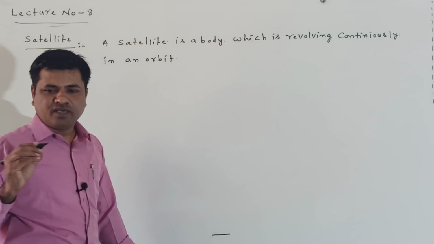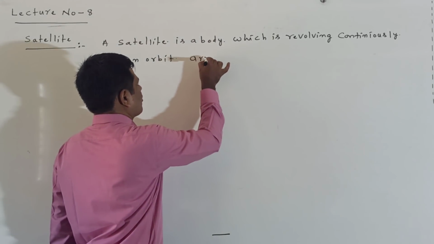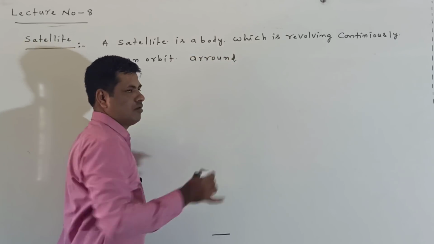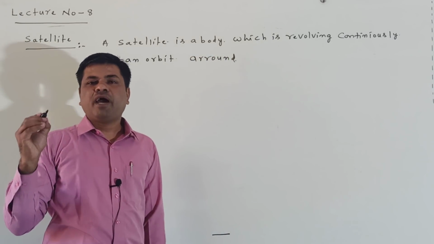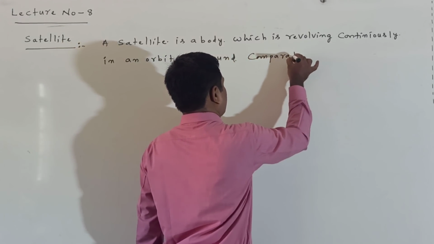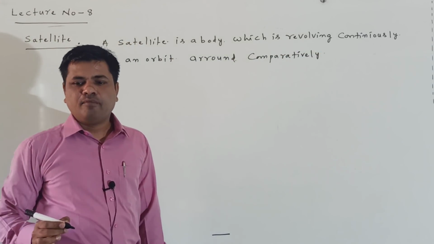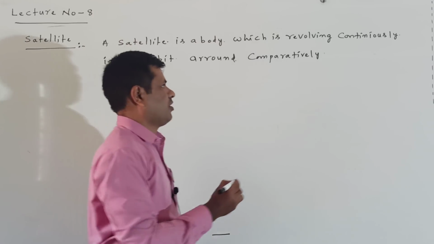It is revolving in an orbit around a comparatively much larger body.